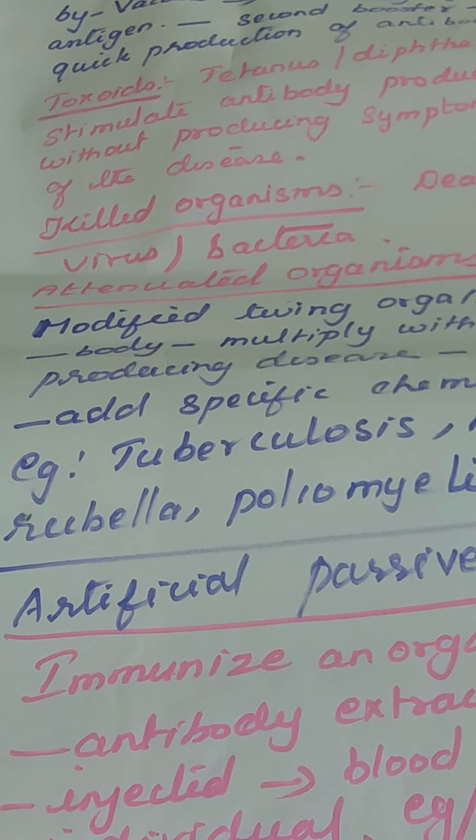From that immunized organism, the antibodies are extracted as serum, and the extracted antibodies are injected in the body of the other organism. Antibodies are produced in one organism and given to another. So it is secondary. That's why it is passive.